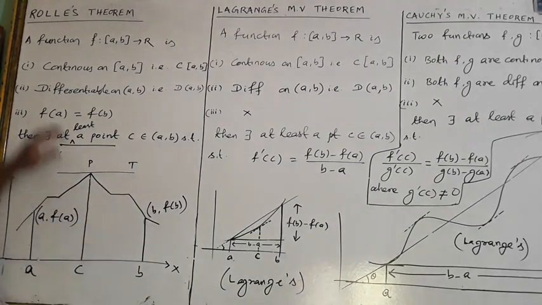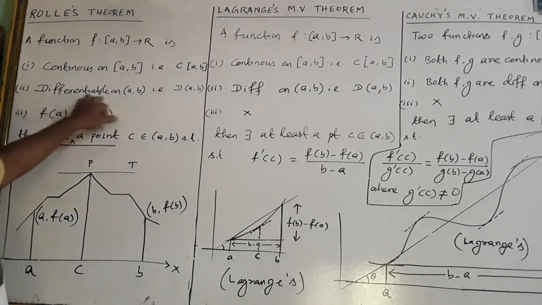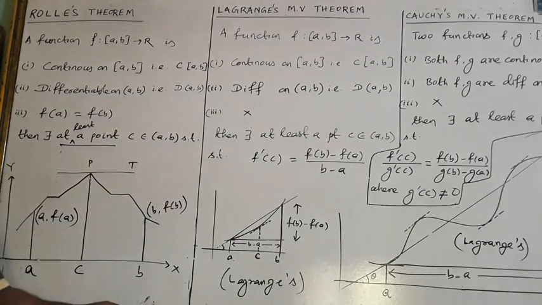At that point, the second condition is not satisfied because the function is not, sorry, not differentiable. Then, although f a is equal to f b, the third condition, that there exists at least a point where f dash c is equal to 0, the question doesn't arise, because if the conditions are satisfied, then we talk about the conclusion.